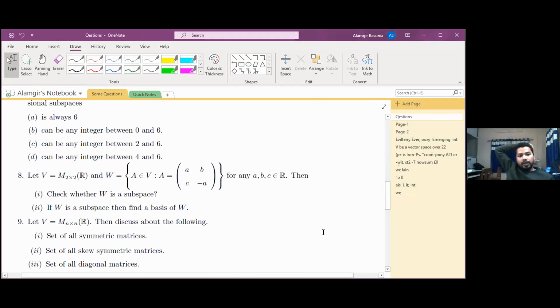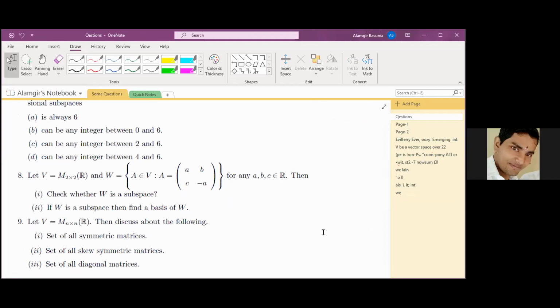Question number 8. Just tell me, the subspace will form, obviously, no problem. Just give me a basis. So 1 0 0 0, 0 1 0 0. Now are you saying row wise or column wise?